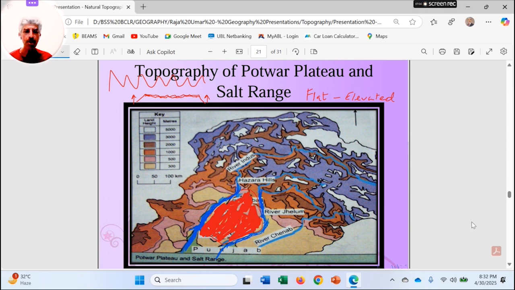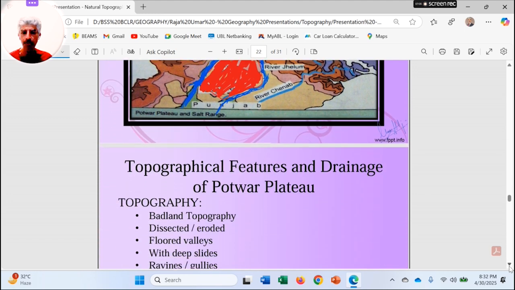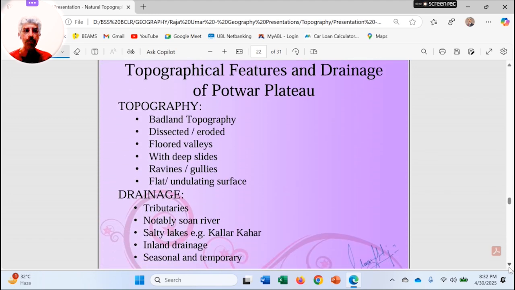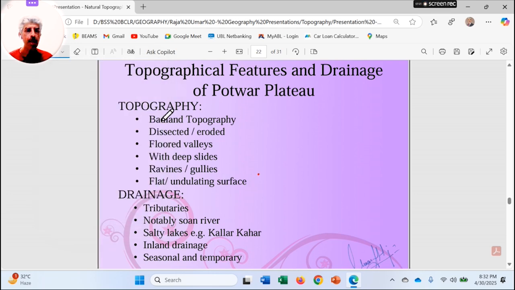Now moving on to the natural topography, I mean the topographical features and other factors related to Pothwar Plateau. Here we are: topographical features and drainage patterns of Pothwar Plateau. First we are going to talk about the topography. It is declared as badland topography. Why? As I have said, in this region the land is not flat but rugged. If we visit different parts of Pothwar Plateau, you will find this sort of land.